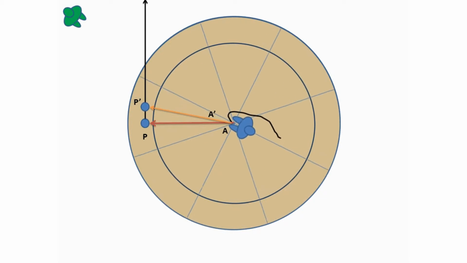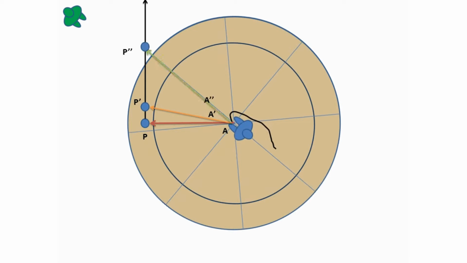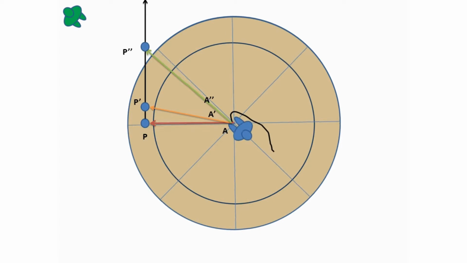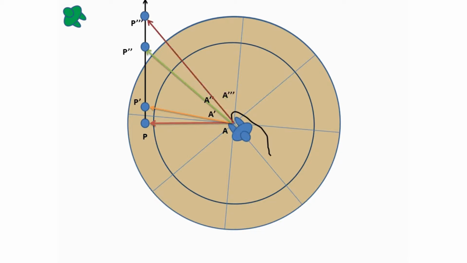Further, when the ball reaches P double dash, the ball is still in front of the blue man, but the distance A double dash P double dash has increased more. And similarly, when the ball reaches point P triple dash, the ball is still in front of the blue man, but this time the A triple dash P triple dash distance has increased further.